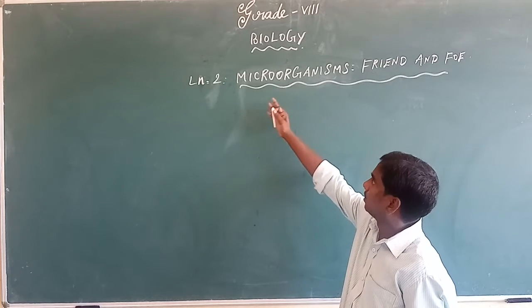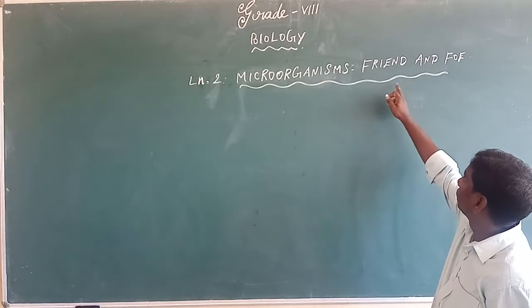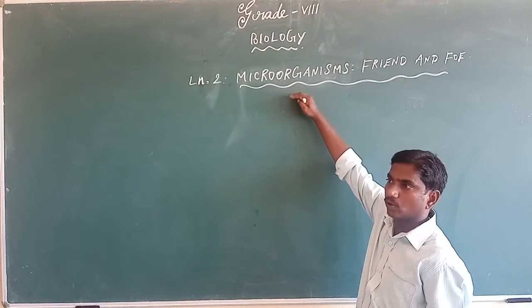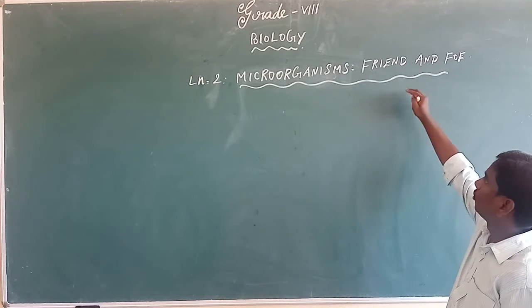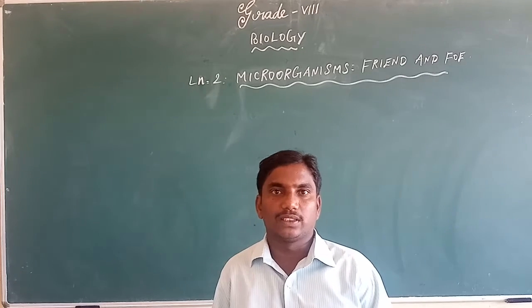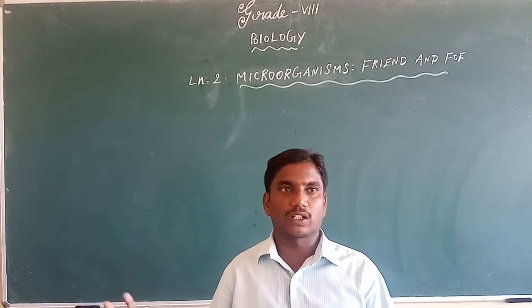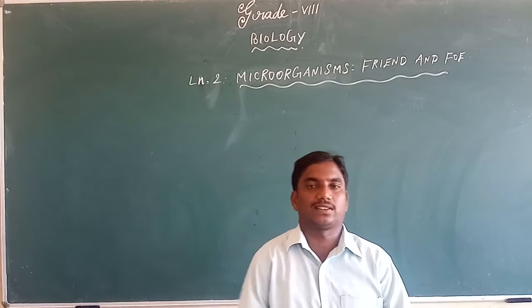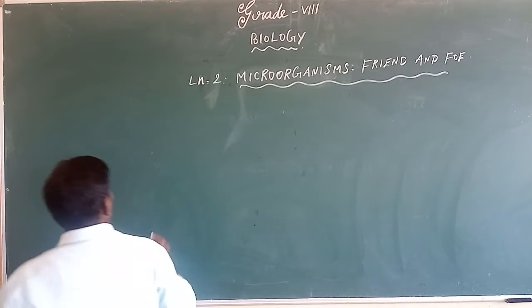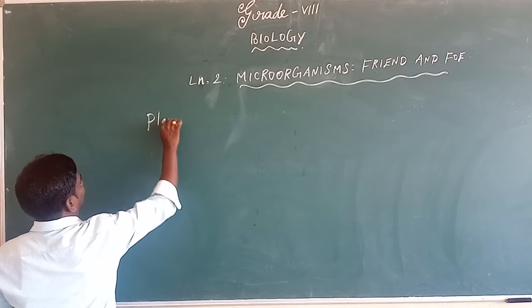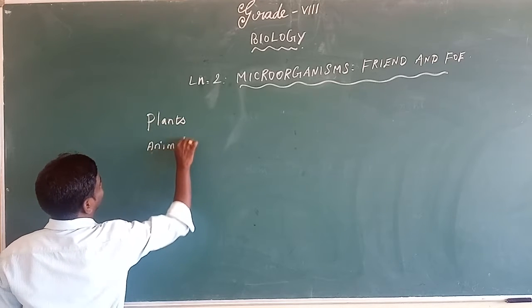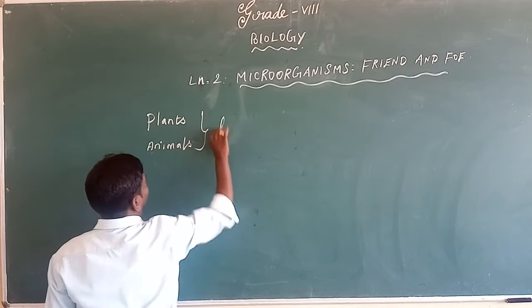The name of the lesson is Microorganisms: Friend and Foe. What is the name of the topic? Microorganisms: Friend and Foe. We have seen several kinds of living organisms surrounding us. What does living organism mean? Already the plants and animals. The living means the plant and the animal categories. Plants and animals are the living.